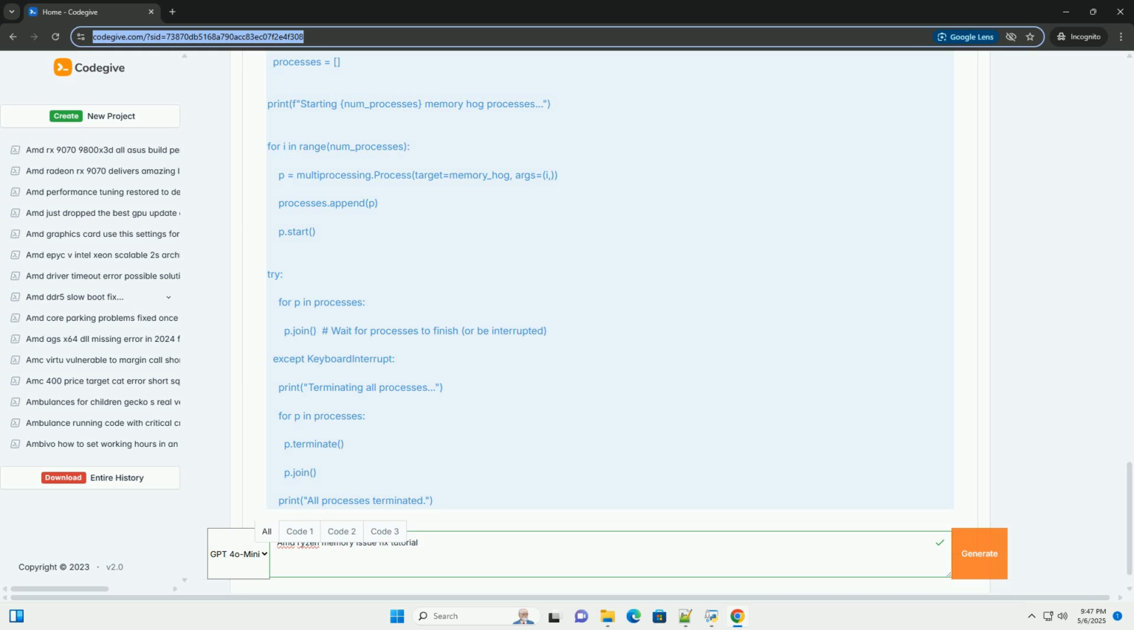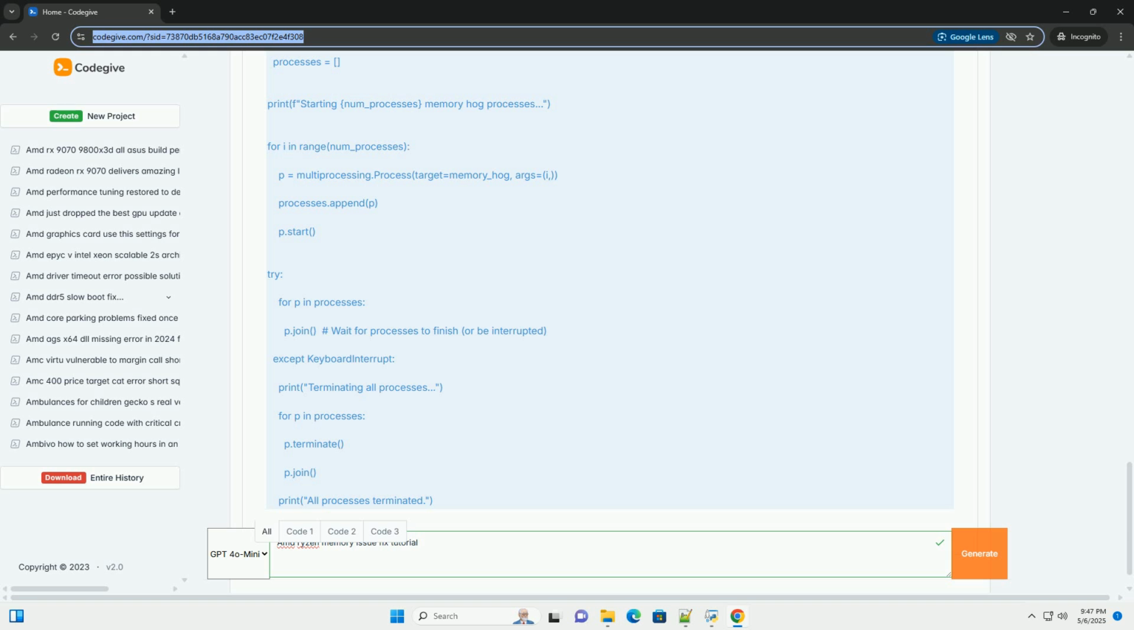Starts each process. Uses p.join() to wait for all processes to complete or be terminated. Includes a try/except KeyboardInterrupt block to handle the termination of all processes if Ctrl+C is pressed.